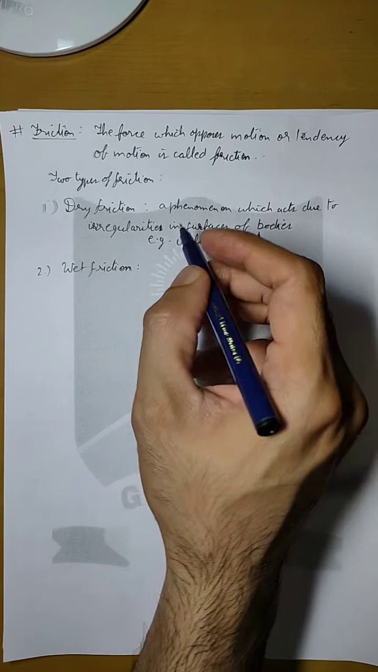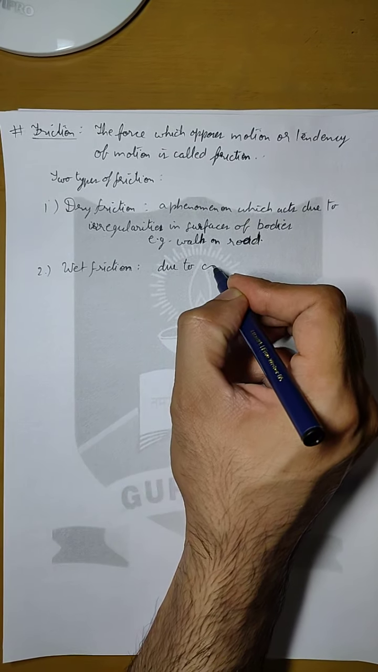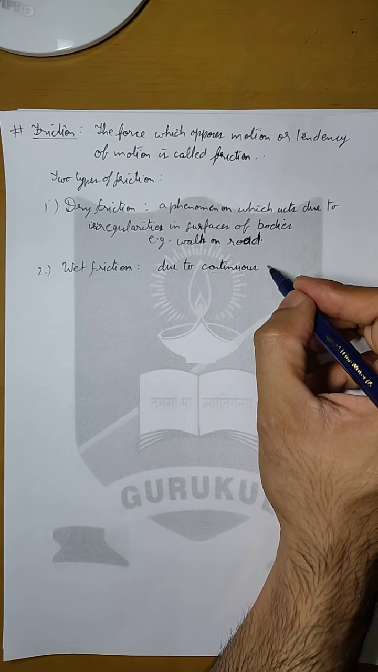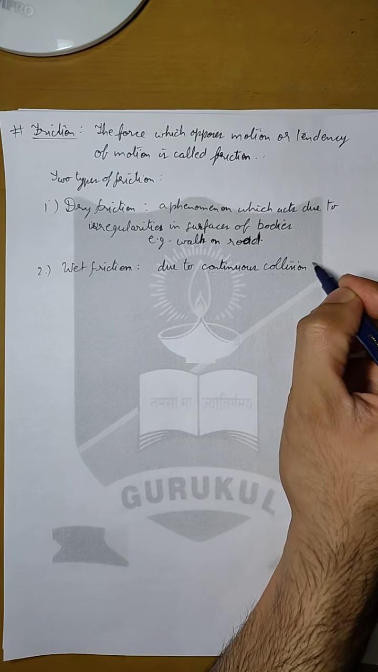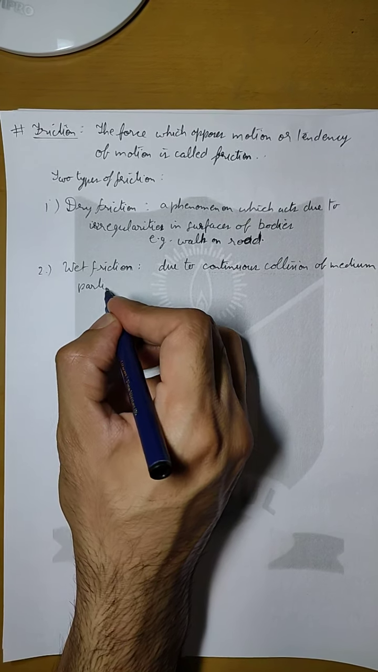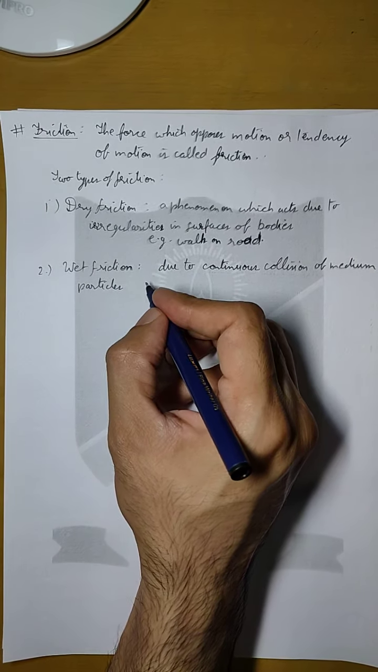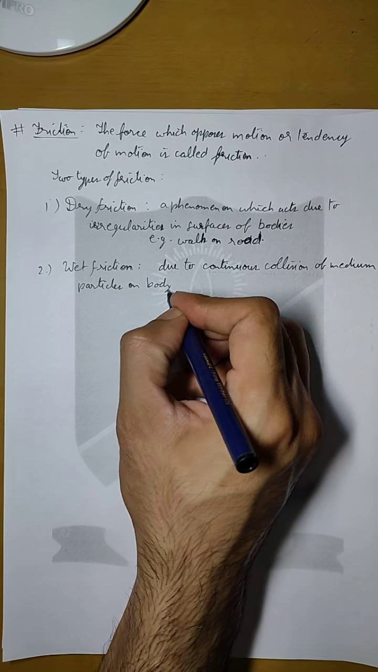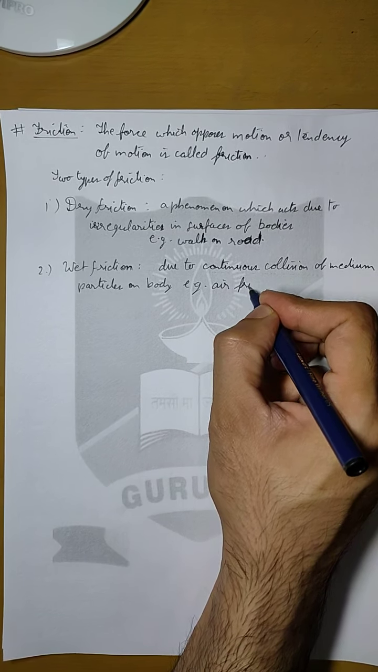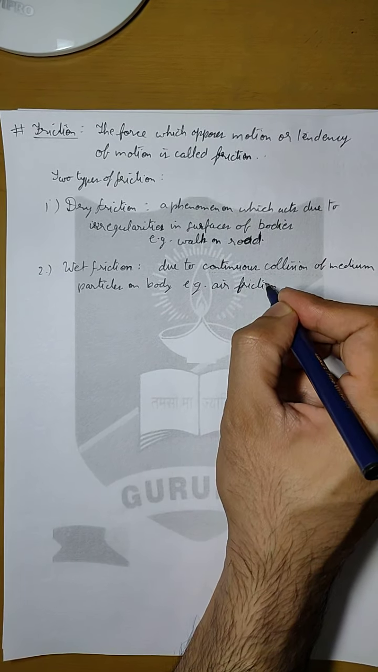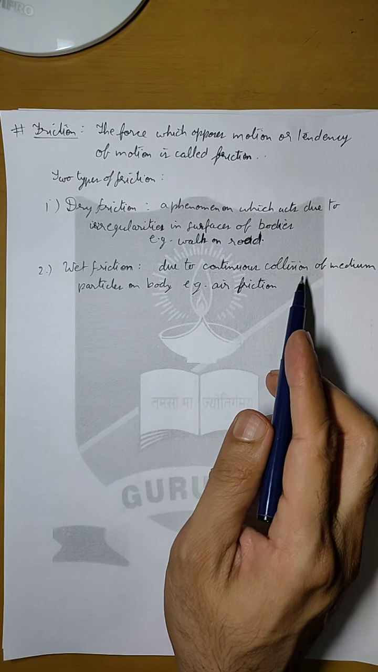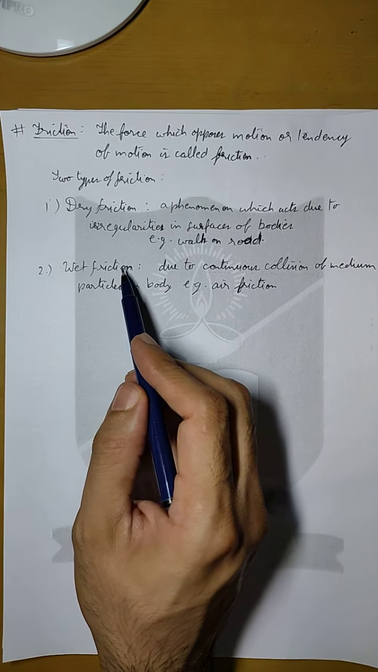Similarly, there is wet friction. This wet friction is due to continuous collision of medium particles on body. An example is air friction. We all know that the air offers friction to any body which is moving through it, and this friction is because of the continuous collision of air particles on the body. So this is called wet friction.